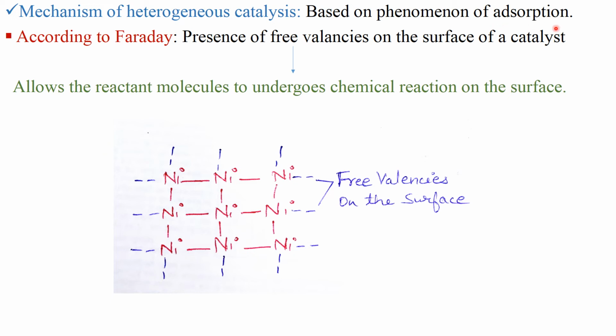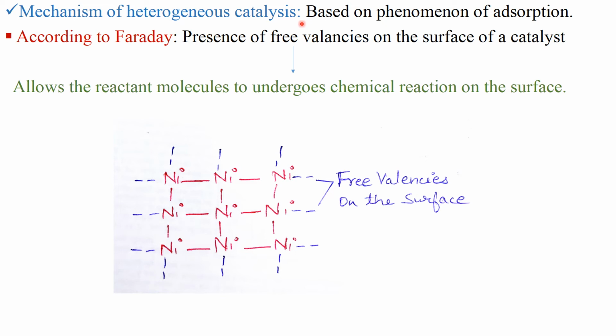Adsorption is a process of accumulation of foreign substances, mainly gases or liquids, on the surface of solid. So, this adsorption is an important topic of physical chemistry, and through adsorption heterogeneous catalysis takes place.